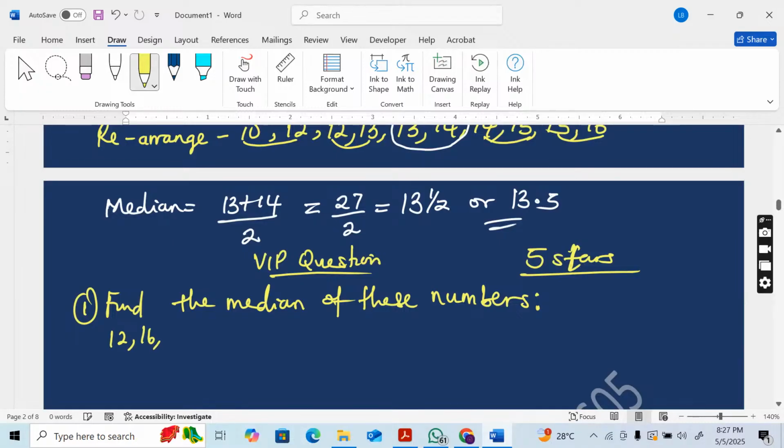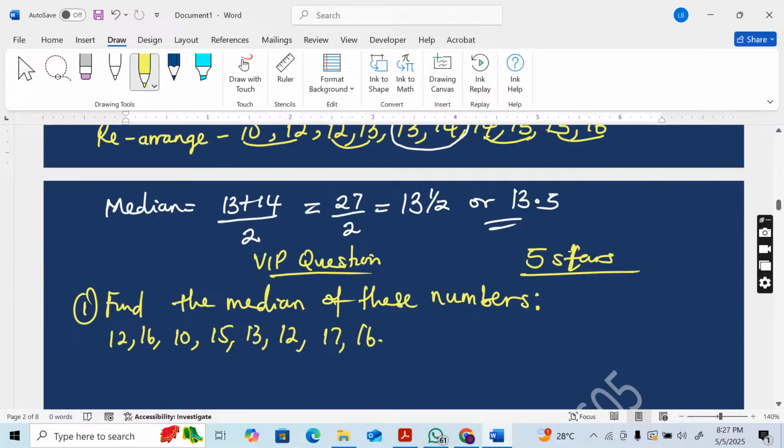12, 16, 10, 15, 13, 12, 17, 16. So, post your answer, your name, and your gender. That is your name. If I'm a girl, I'll type girl and I'll type my answer. My name, girl, answer. If you're a boy, your name, boy, and your answer.